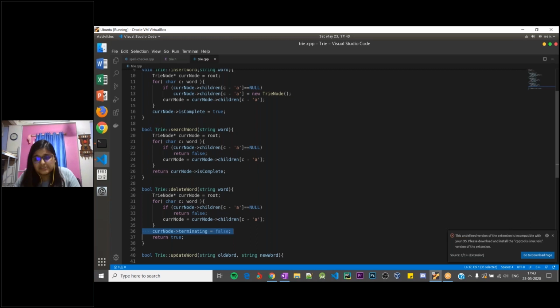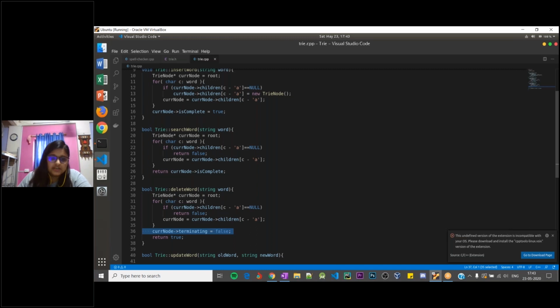Our try has basically only 26 different nodes that it points to. So the space that it requires is probably something that my system will be able to handle. So I'm not worrying a lot about space complexity here. But if your try has more children, you can actually think of deleting the node from the memory itself.